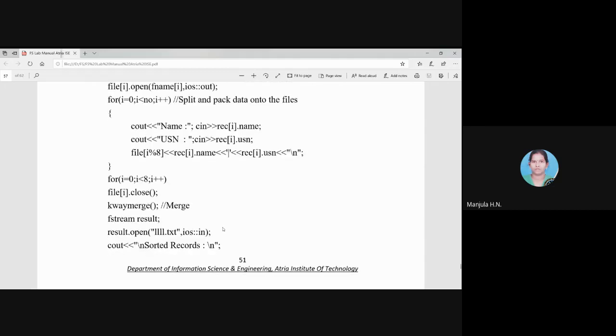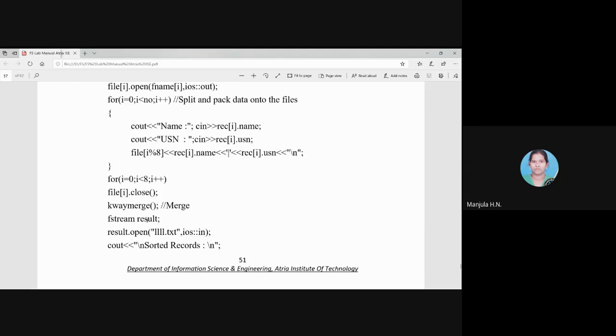After entering all the records in the 8 files, close all 8 files using for loop and f of I of close. Each file will be closed, and now all 8 files are having 8 records. Then we'll be calling the function KV merge. What we did in KV merge, we followed the 3 steps of merging 8 files into 4 files, 4 files into 2 files, 2 files into a single file. So the resultant of this KV merge will be a single file.